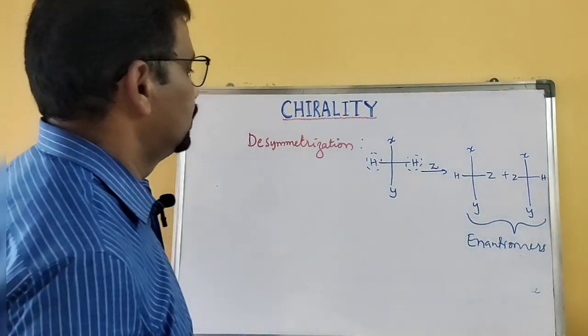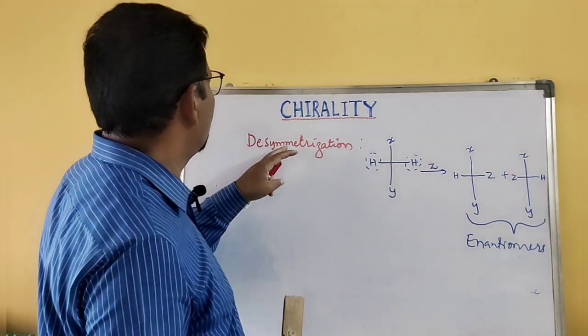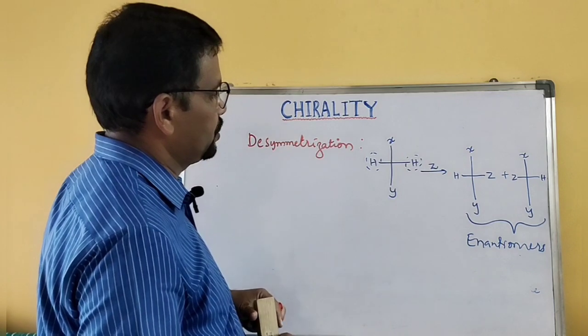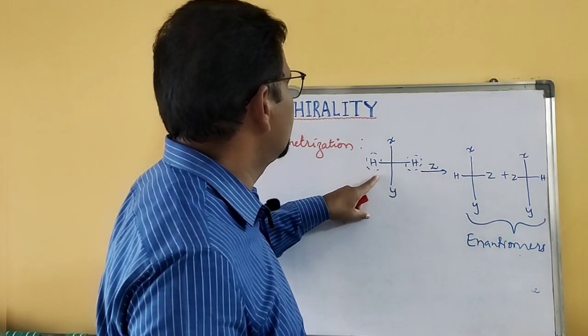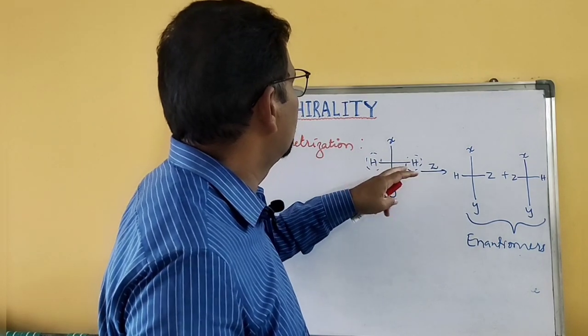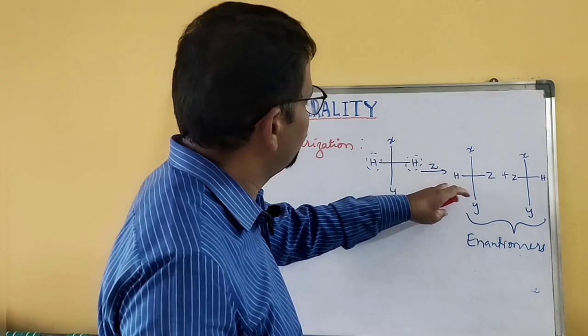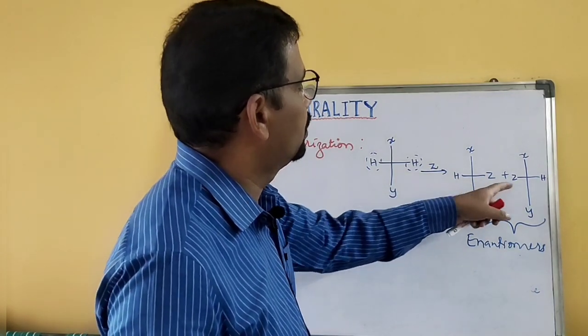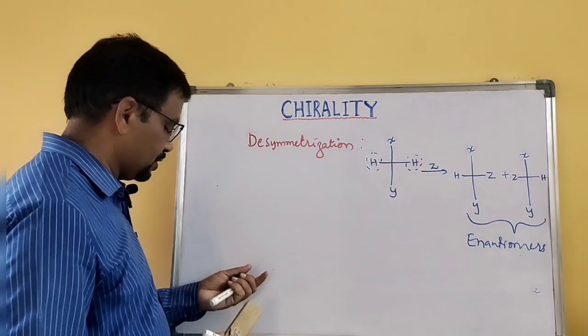This is the process called desymmetrization. The plane of symmetry that exists in this molecule has been removed with this process. Therefore, this is called desymmetrization.